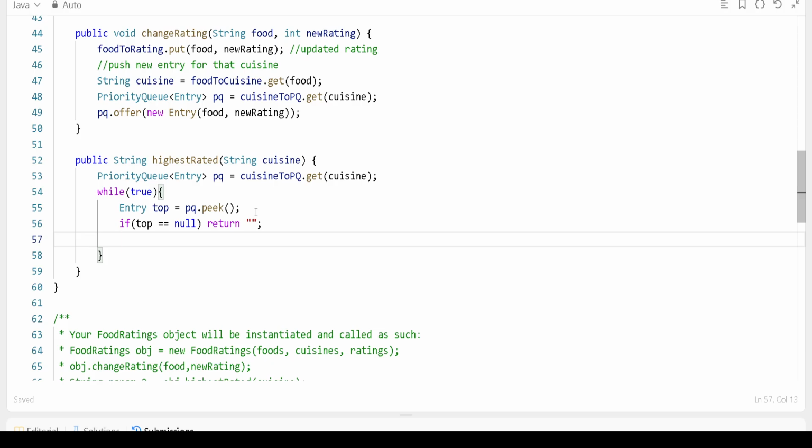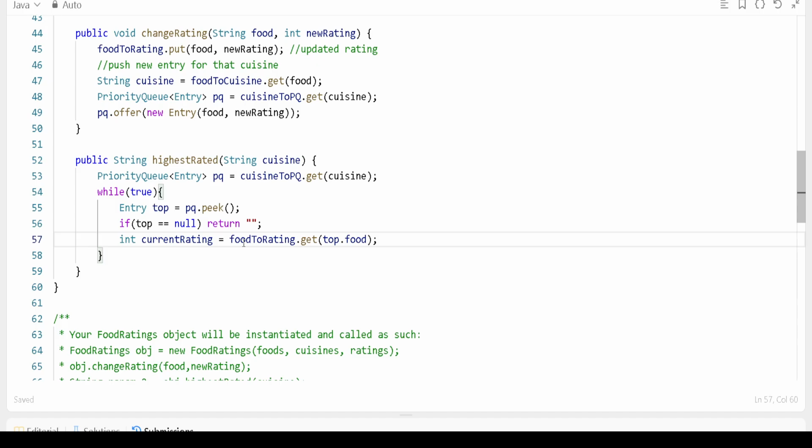Let's talk about what our current rating is. Let's say current rating equals, we can get it from where? The food to rating map. You just need to call get, and from the top entry, you just need to call the food. You will get the current rating of the top rated food.